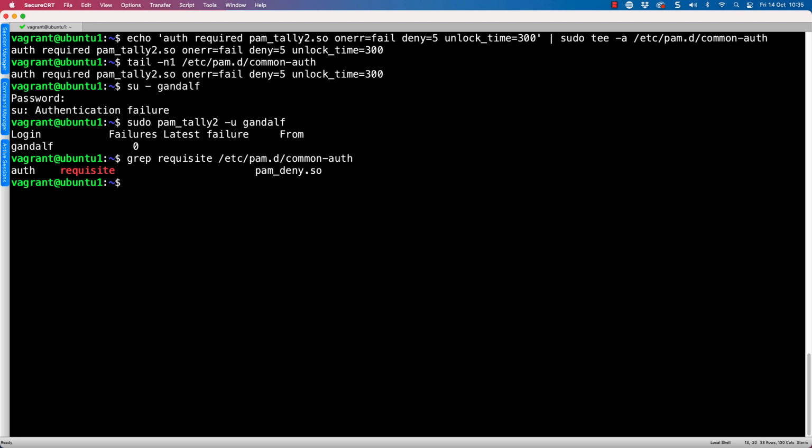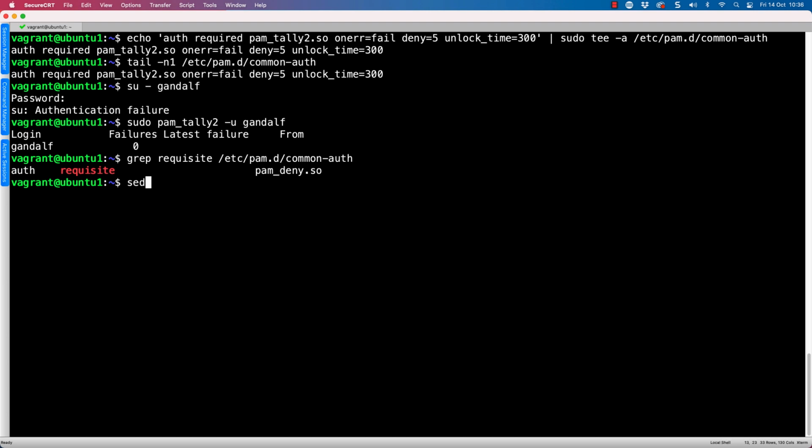Now remember with this, if the module returns a failure, then we don't process any other modules. Now we know we put our tally2 towards the bottom, so this must have happened before we got to tally2. We must make sure that our tally, our counting of the bad logins, happened before any requisite module.